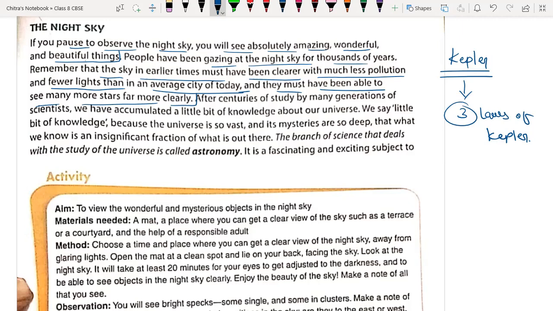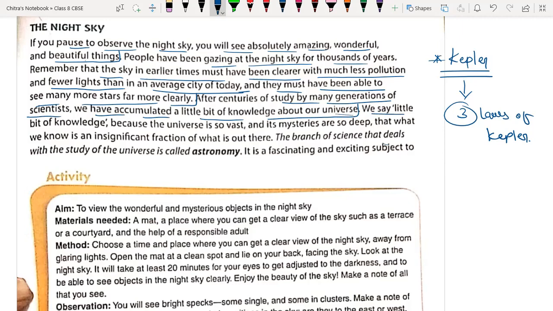After centuries of study by many generations of scientists, we have accumulated only a little bit of knowledge about the universe. Since the time of Kepler, and even now, we are working more on space research and organizations, but still we have gathered only a little knowledge about the universe.